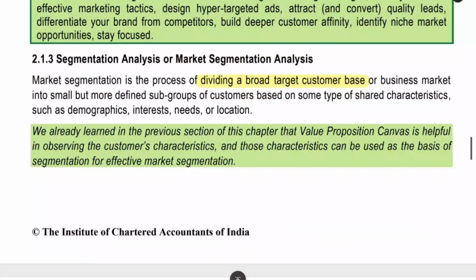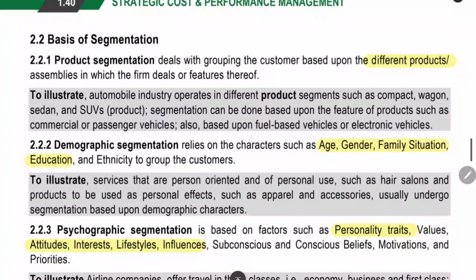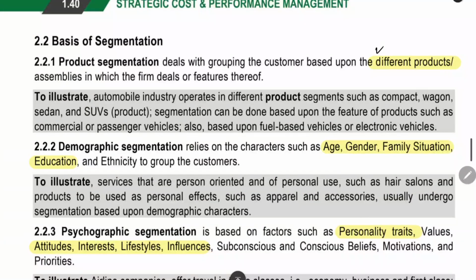Market segmentation analysis. We are dividing a broad target customer base. We have the entire set of customers, and in that, we are creating subgroups of the customers. Now, what are the subgroups? Basis of segmentation: on what basis will we divide the customers? We can divide based on the products. Which buyers are buying passenger vehicles? Which buyers are buying commercial vehicles? Like that, you can categorize.